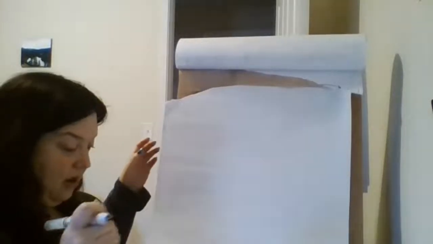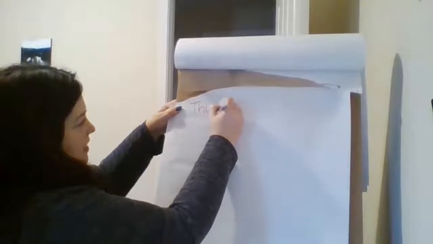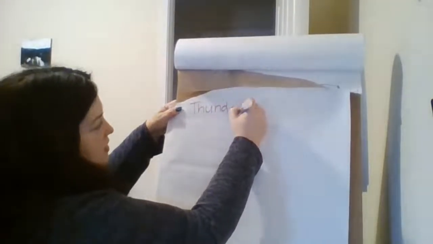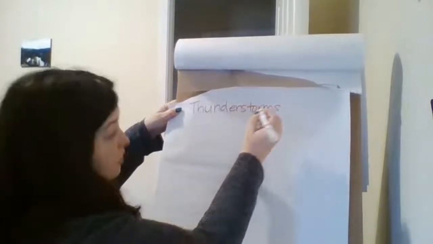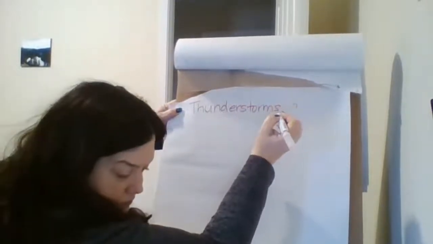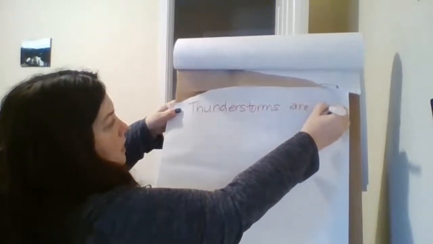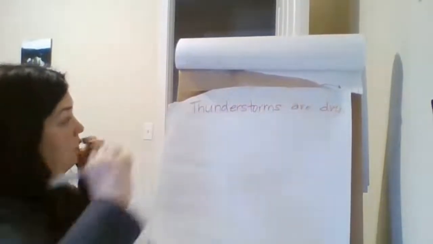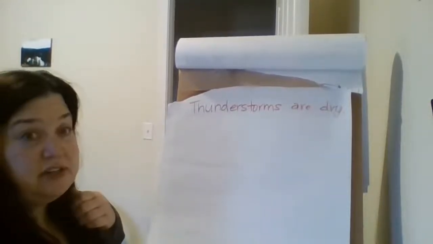Okay, so our sentence is thunderstorms are dry. First of all, we need to label our sentence. What is our subject? What word is our subject today?